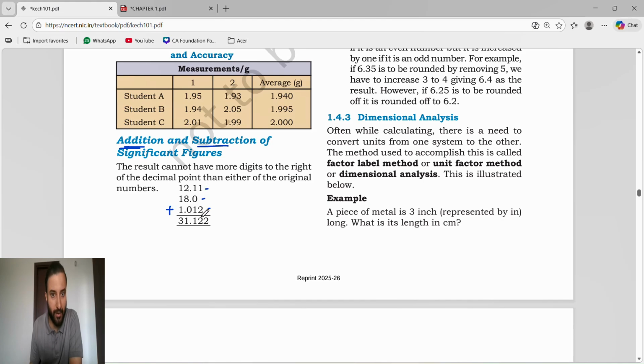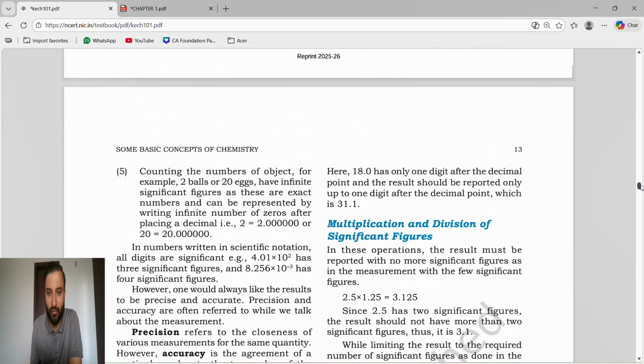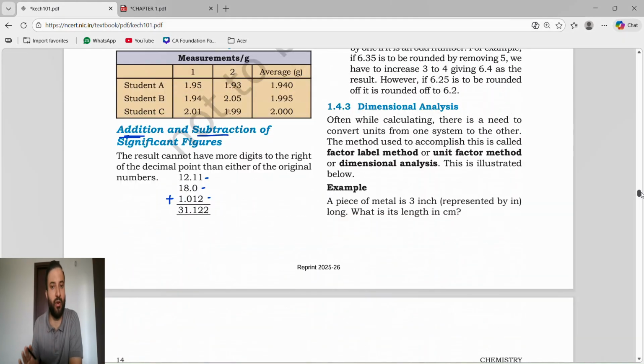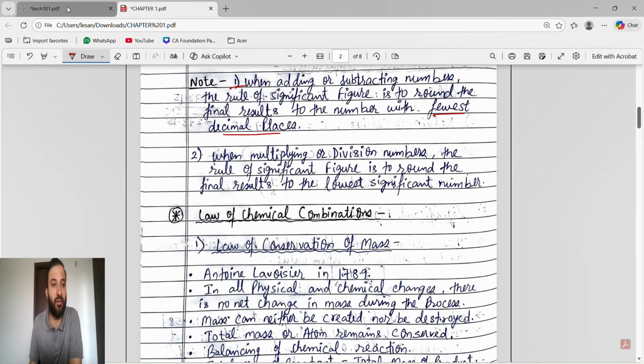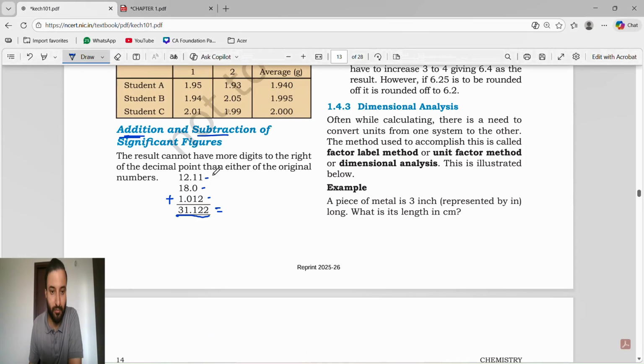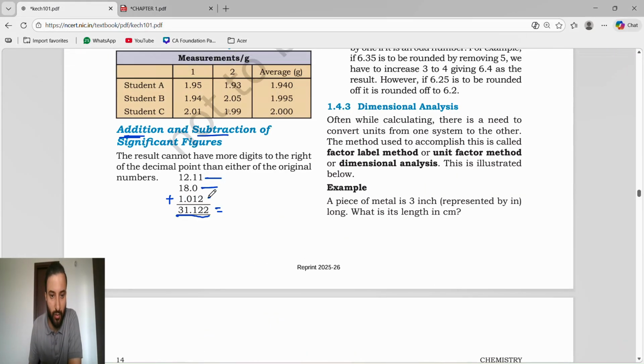If we have to add or subtract numbers, whatever final result you get, you will round off to the fewest decimal places. This is the 1 value, 2 value, 3 value. Fewest decimal places means after the decimal.